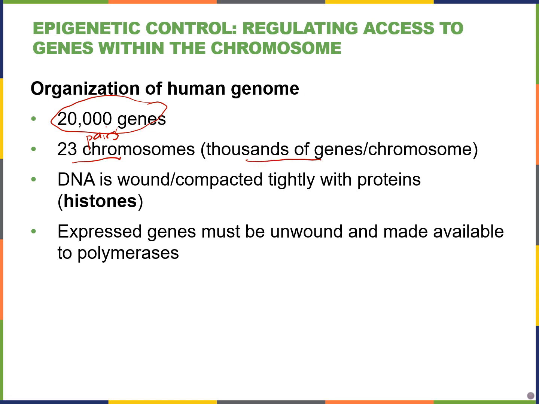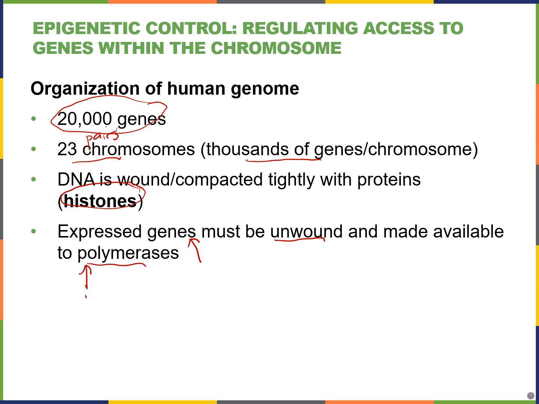We know from previous chapters that DNA is wound around histone proteins to compact it into chromatin. And if we want to express these genes, remember that means we are going to read DNA and make our messenger RNA, then we have to unwind, kind of loosen the way DNA is wrapped around those histone proteins so it's available to the polymerases.